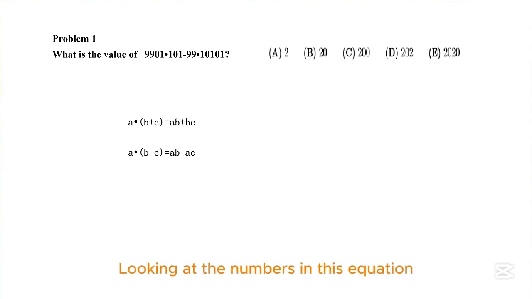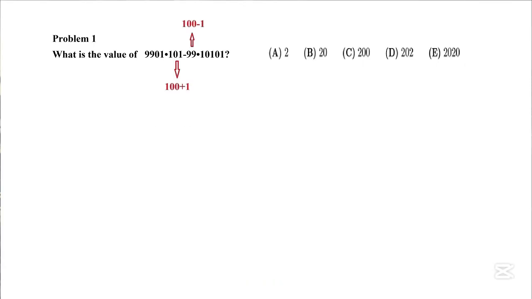Looking at the numbers in this equation, we notice something special. One number is equal to 100 plus 1, while the other is equal to 100 minus 1. This allows us to apply the formula to simplify the multiplication process.